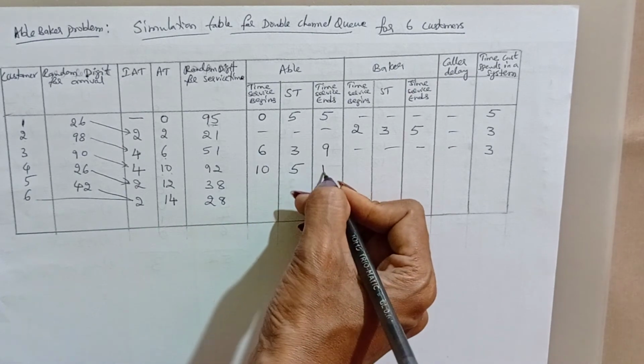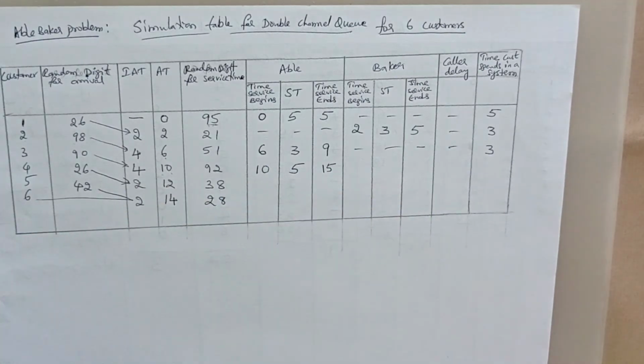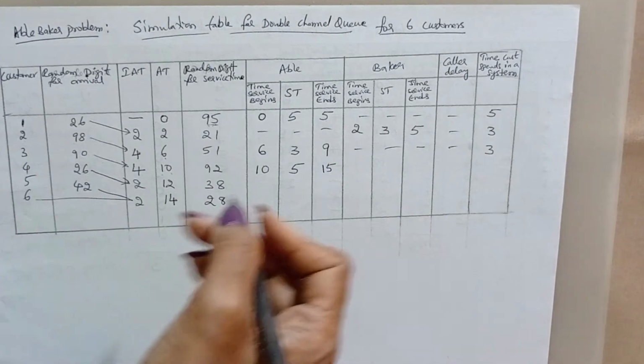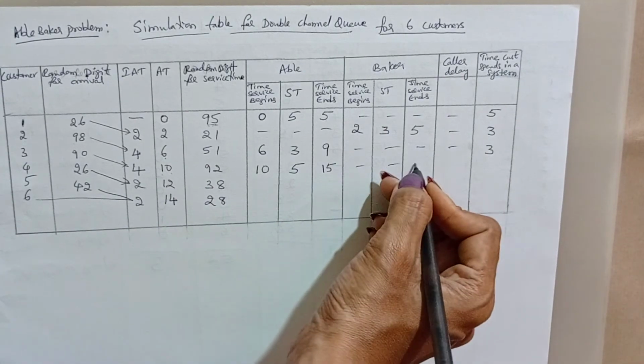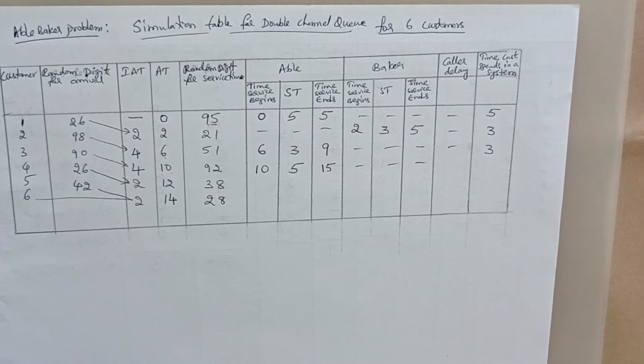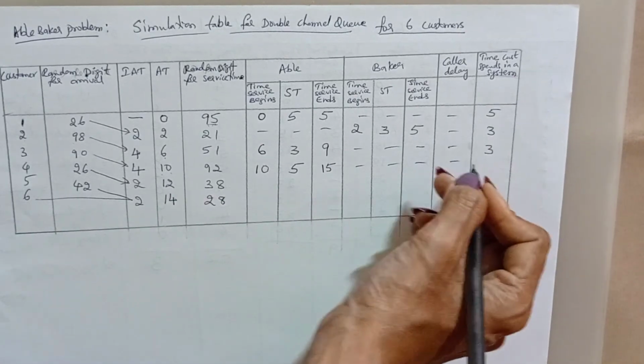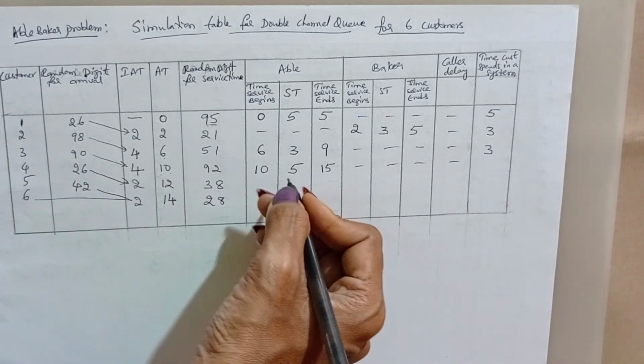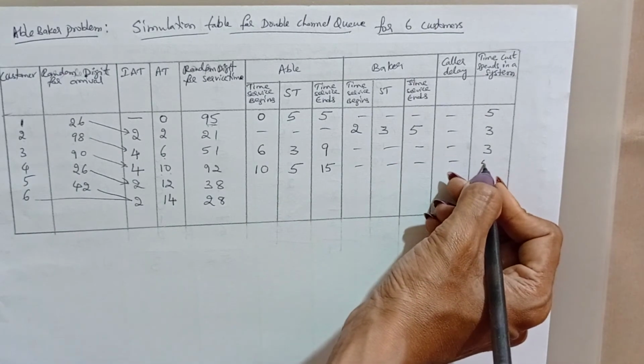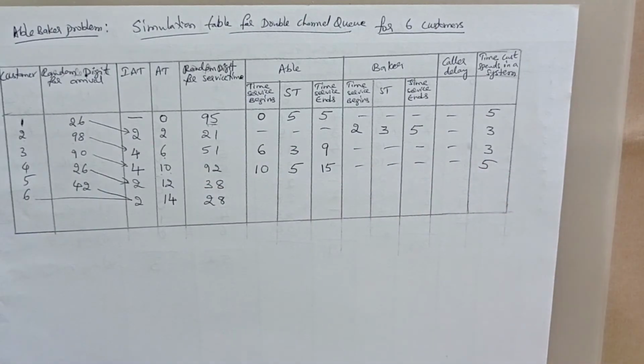At that time, Baker will be idle, so no caller delay. And now what is the time the customer spends in the system? 5 minutes. Coming to the next customer, the arrival time is 12 minutes.